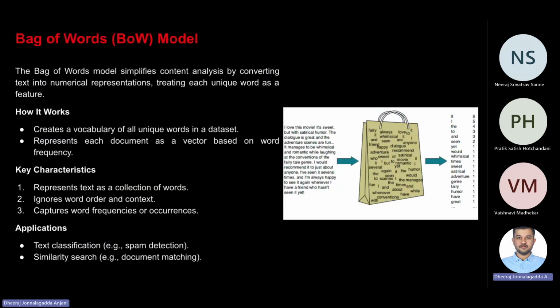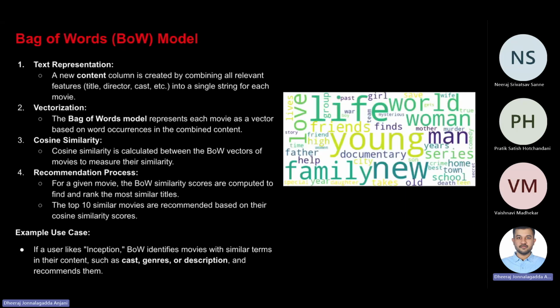The next model we used is the bag of words, which works by creating a vocabulary of all unique words in a dataset and representing each document as a vector based on word frequency. The model simplifies the text by representing each movie's metadata as a collection of words, and in this case, we combine the features like title, cast, genres, and description into a single text column.